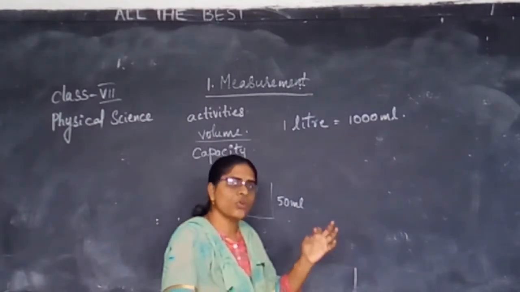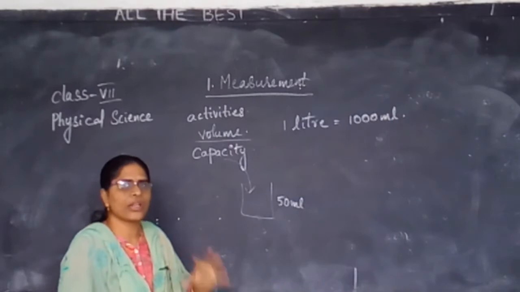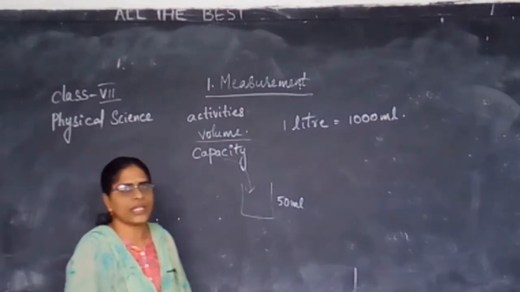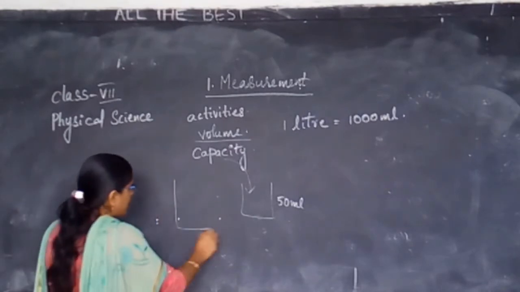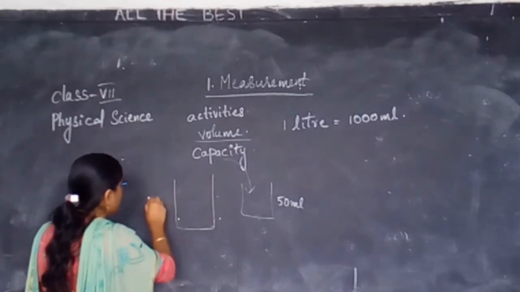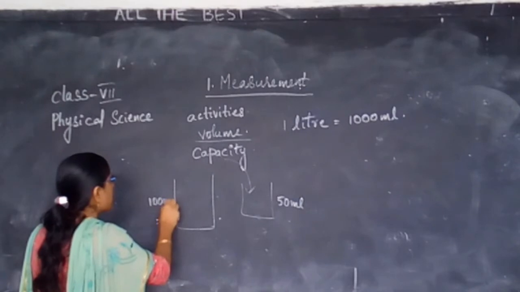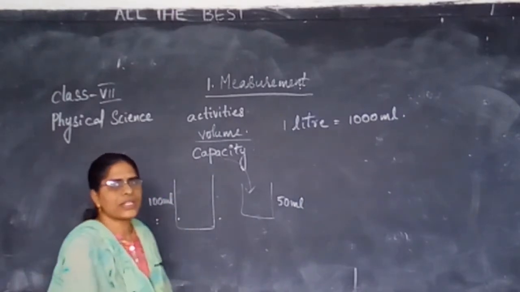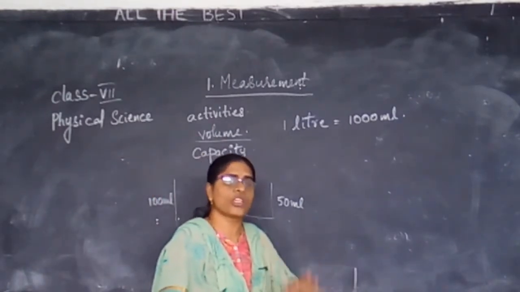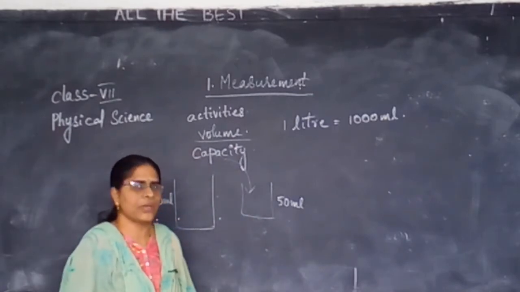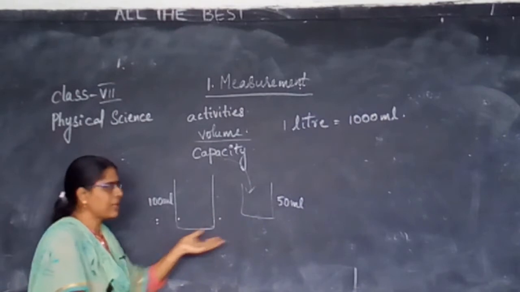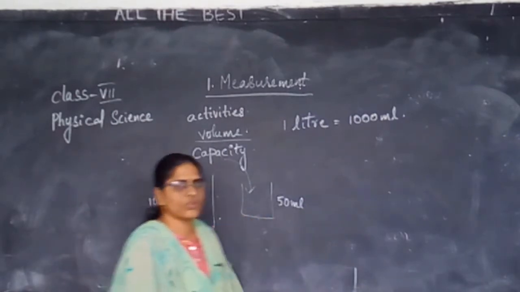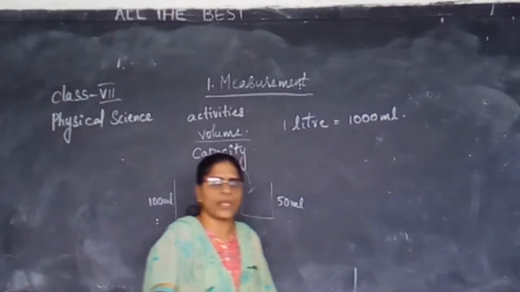Similarly, another beaker is 100 ml, which means it can hold up to 100 ml. The capacity of this beaker is 100 ml and the capacity of the other beaker is 50 ml.